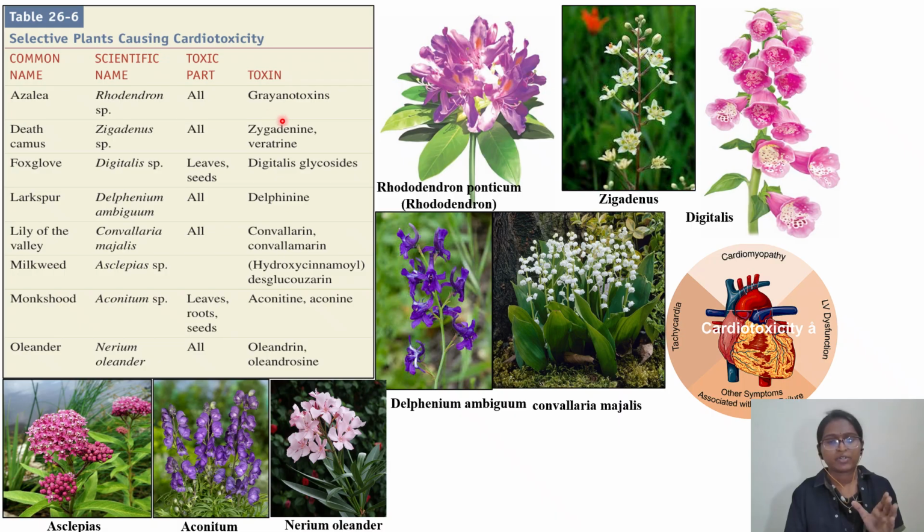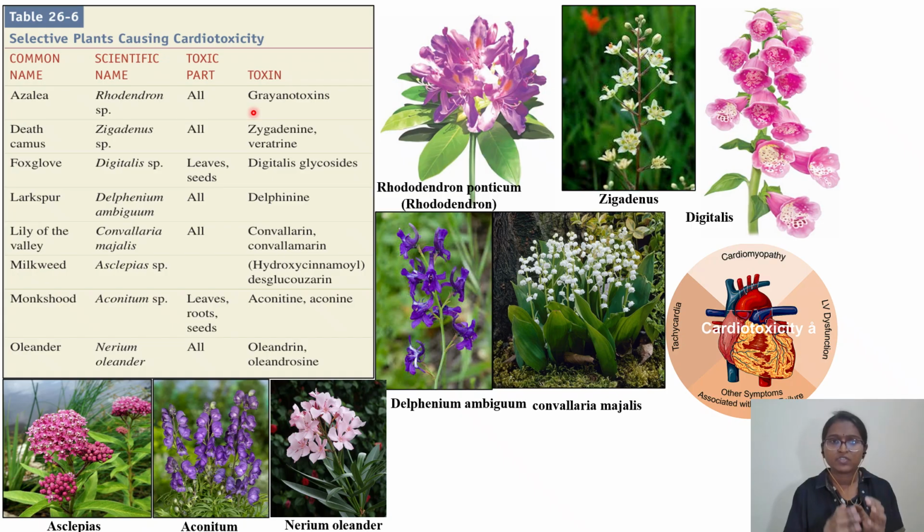So, very important, this thing. The first one belongs to the rhododendron species. The common name is azalea, and the toxin which is released is grayanotoxin. A lot of questions have previously been asked on this toxin, grayanotoxin. Try to remember it, as you will frequently come across it in your options.